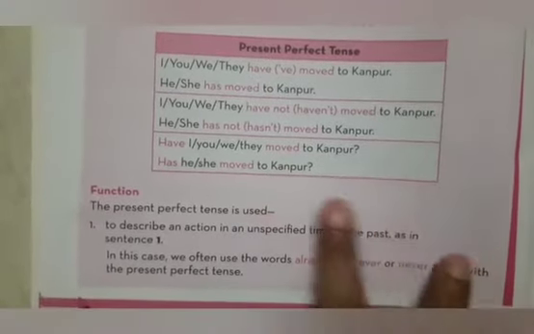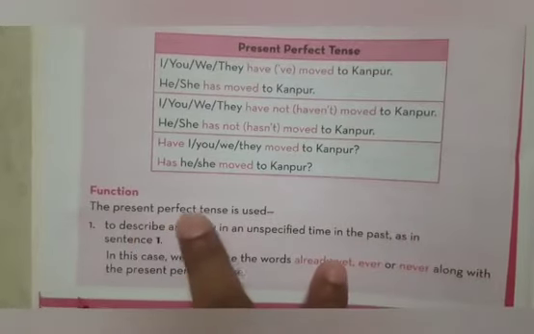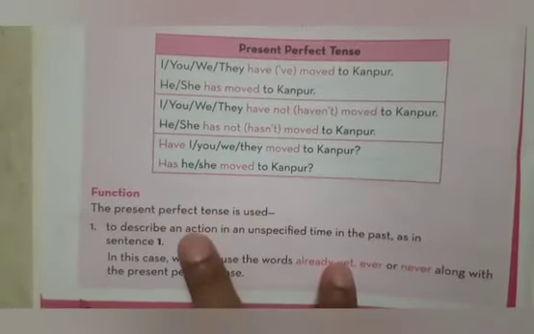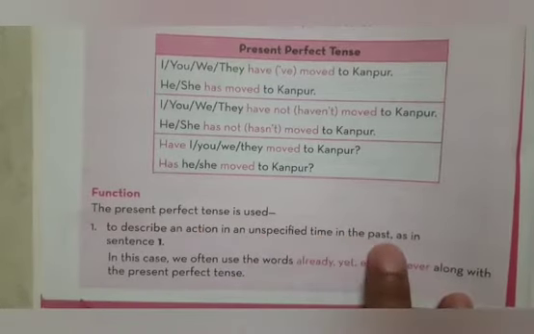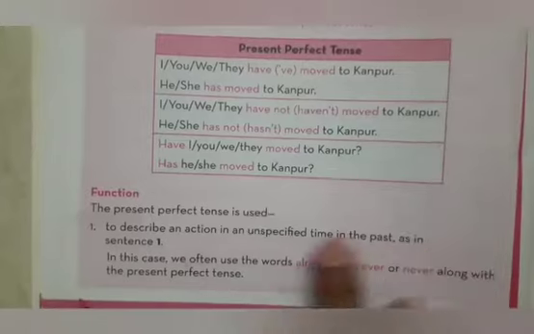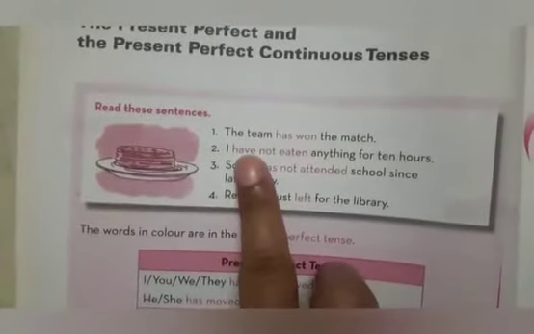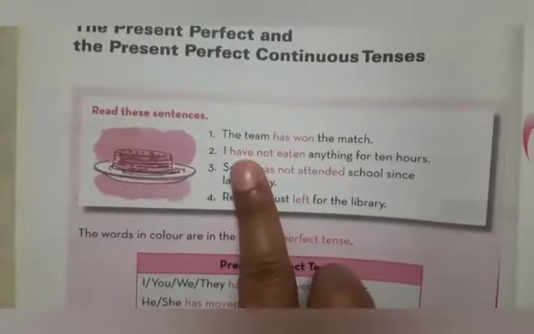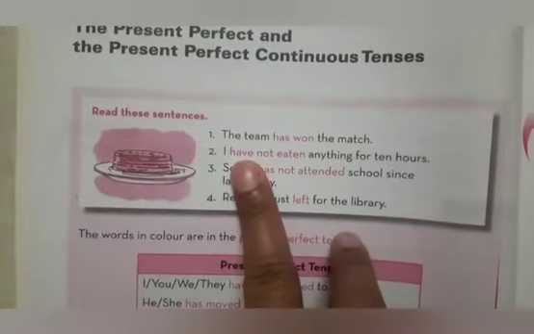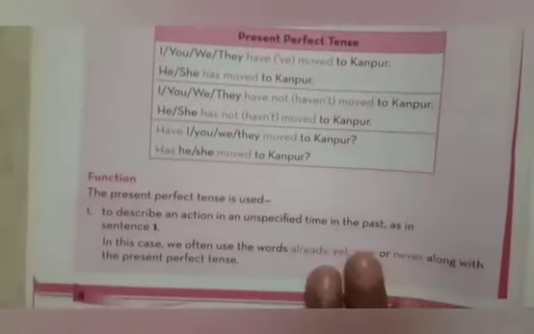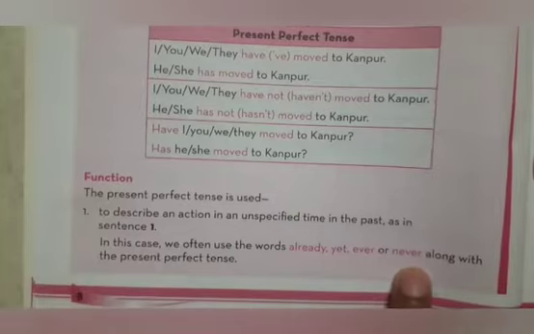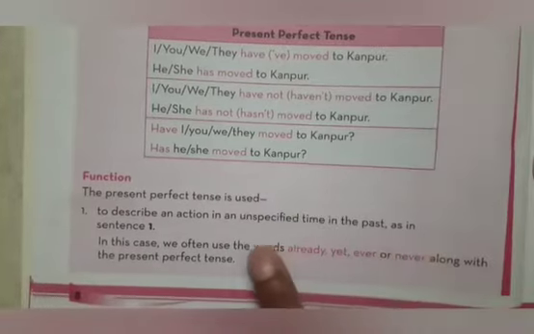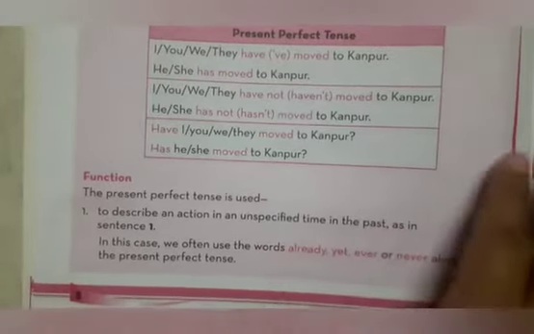Where is it used? Functions. The present perfect tense is used to describe an action in an unspecified time in the past, as in sentence 1. The team has won the match. Now the time has not been prescribed here. In this case, we often use the words already, yet, ever, or never along with present perfect tense.